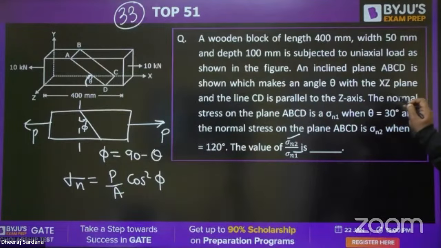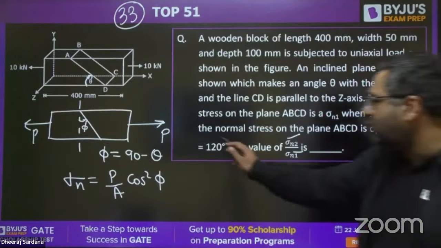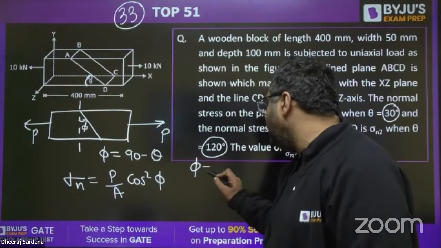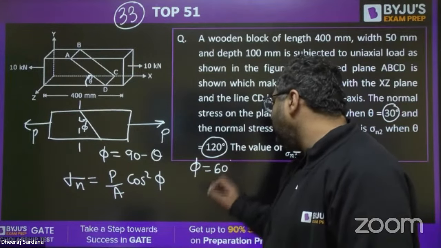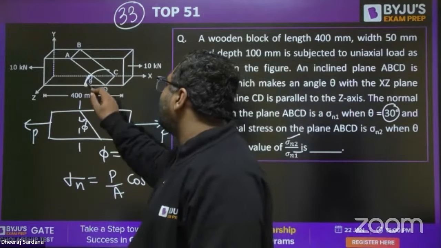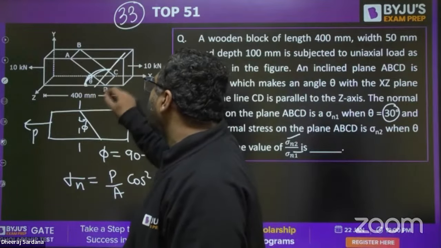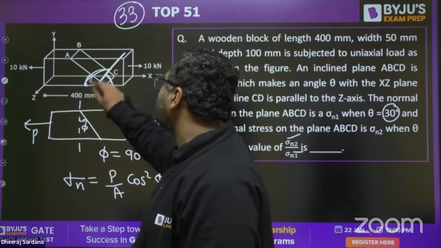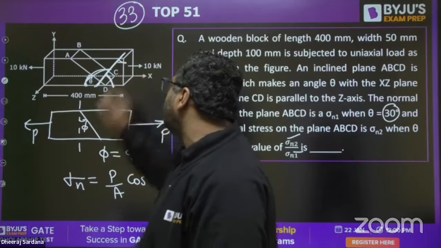Theta is changing. Initially theta was 30 degree and then theta was 120 degree. When theta is 30 degree, phi will be 60 degree. When theta is 120 degree, the plane will become like this. If this is 120, this is 60 and this angle will become 30.